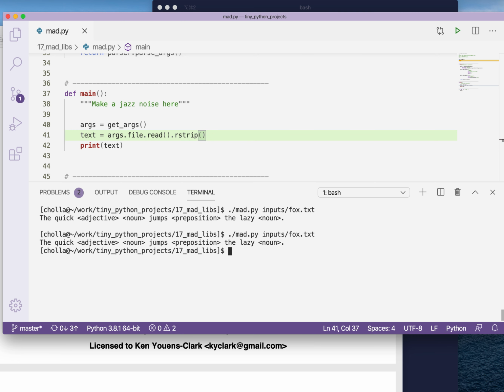What I was going to say is that I've talked a little bit about the dangers of reading in an entire file, because if you don't have at least that much memory on your machine, then your machine could crash. In this case, because of the nature of the parsing that we're going to be doing, we really pretty much have to have the whole file in memory.